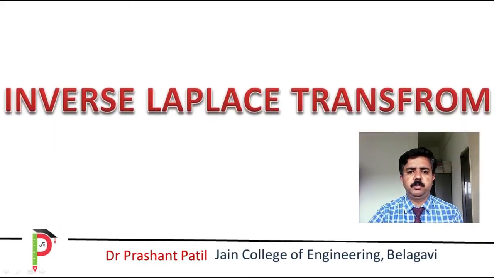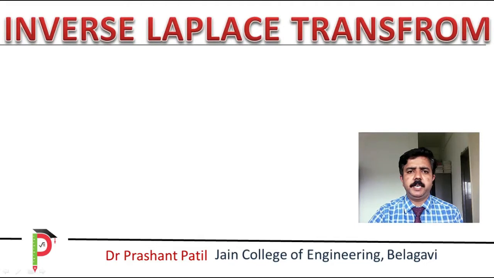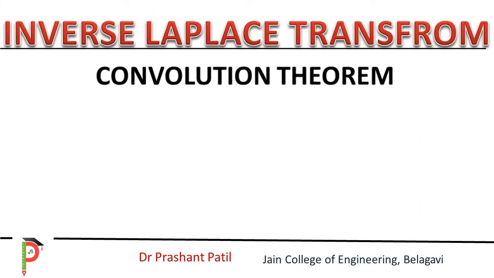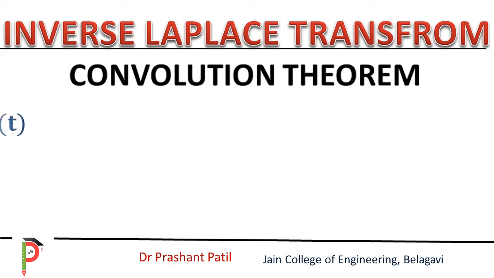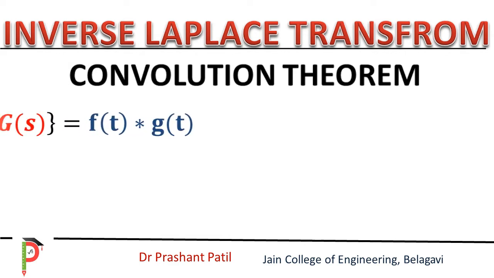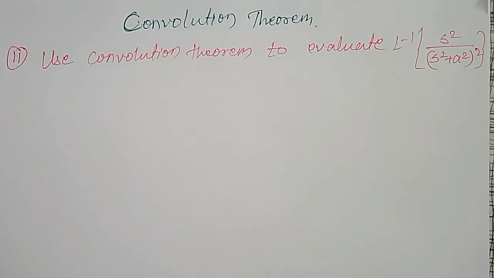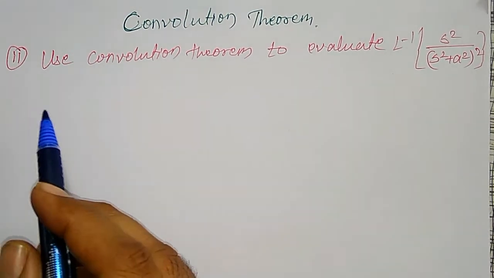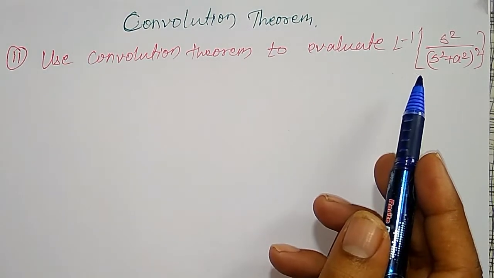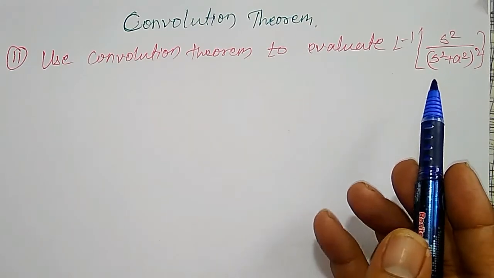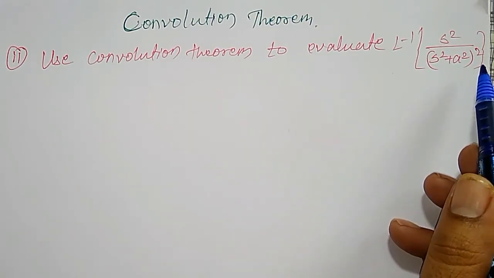In this video, we are discussing inverse Laplace transforms. Some different type of example on this I'm going to do here. Use convolution theorem to evaluate inverse Laplace transform of s square divided by s square plus a square, the whole square.